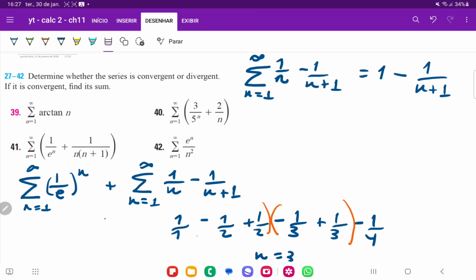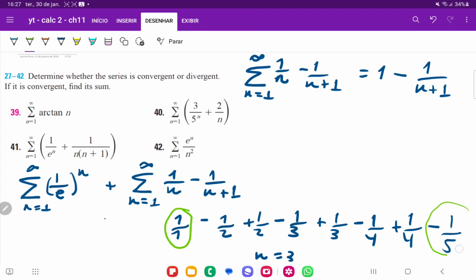If we consider the case where n is equal to 4, where we would add maybe plus 1 over 4, and then minus 1 over 4 plus 1, so minus 1 over 5. We can see that no matter how many iterations of n we choose, we're always going to be left with the first one and the last one. The first one is always going to be 1, it doesn't change, but the last one is dependent on n. If I chose n equal to 4, that last one is going to be minus 1 over 5. If I chose n equal to 5, that last one would be minus 1 over 6, and so on and so forth.